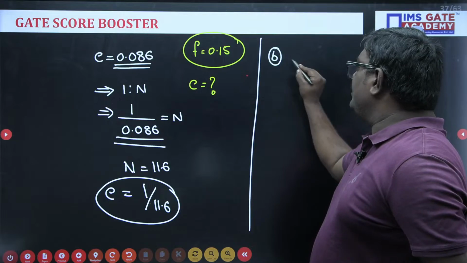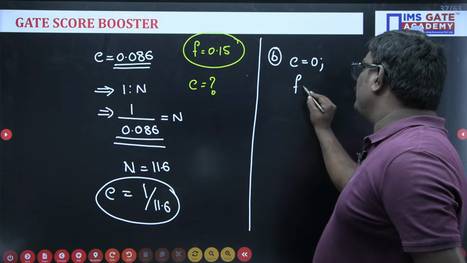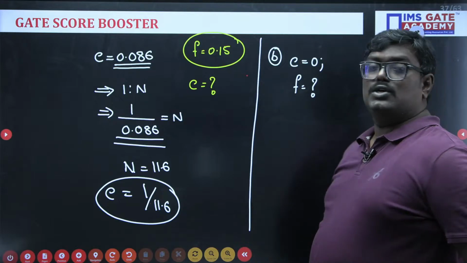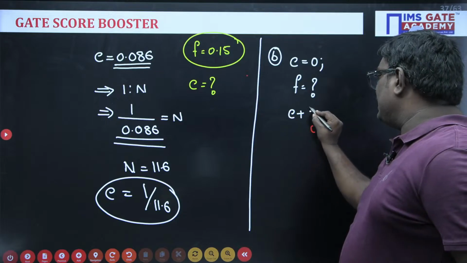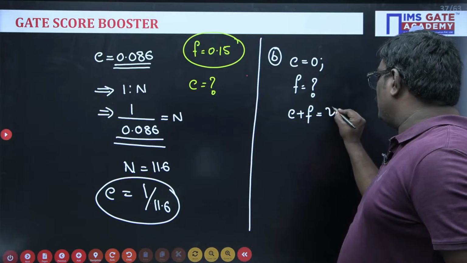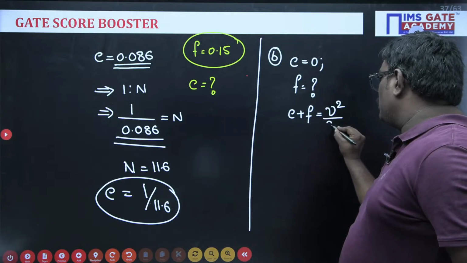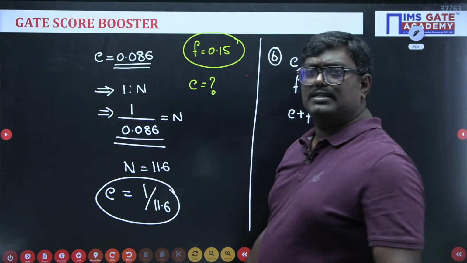Now see, students, the next one he has asked in the second option also. If the super elevation is equal to 0, what will be the coefficient of friction? So here, see, students, you know already E plus F is equal to V square upon GR.